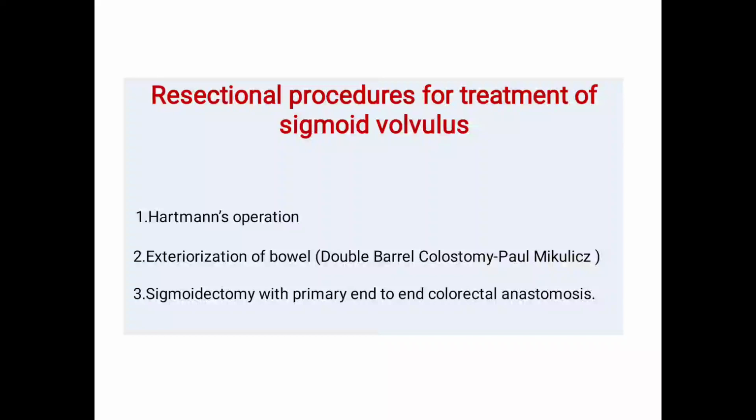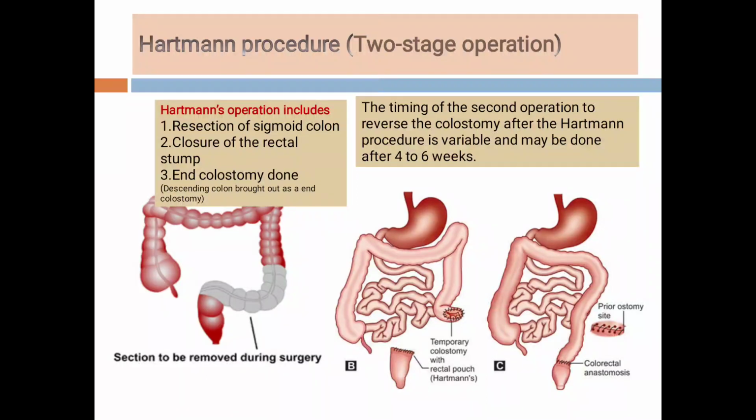Now there are other procedures which are called the resectional procedures, and these are the Hartmann's operation, exteriorization of the bowel, or we call it a double barrel colostomy, and the sigmoidectomy with primary end-to-end anastomosis. Resectional procedures are done whenever there is a gangrene of the sigmoid colon. So after opening the abdomen, when there is a gangrene of the sigmoid colon, we have three options like this: Hartmann's procedure, double barrel colostomy, or primary end-to-end anastomosis.